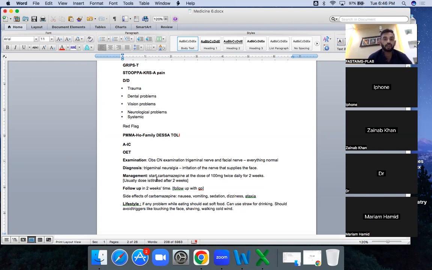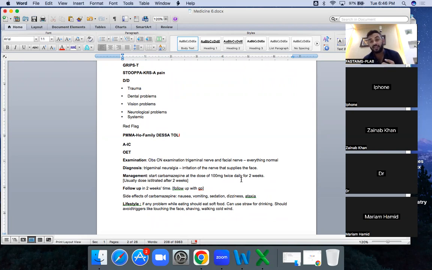And the treatment for this, what is the management actually? Because we start with management from here: start on the carbamazepine, and this is the dose for 2 weeks. Okay, follow up after 2 weeks. This is the treatment. You will not prescribe any other, because normally we mug up the things and we say,